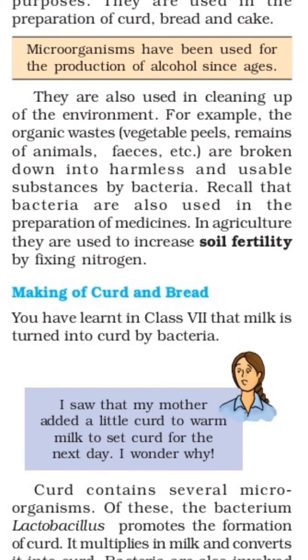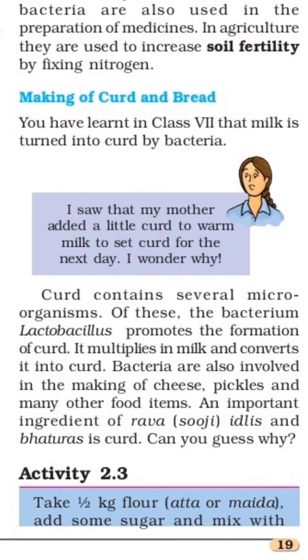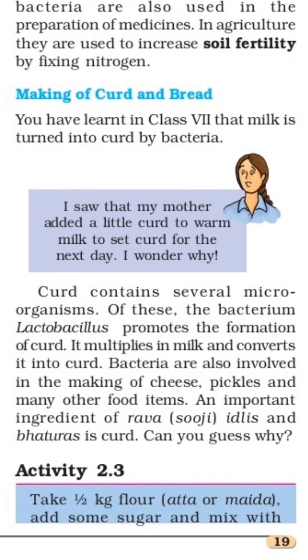In agriculture, they are used to increase soil fertility by fixing nitrogen. We are already aware of the rhizobium bacteria, which are used for nitrogen fixation. Next one, making curd and bread. You have learned in class 7 that milk is turned into curd by bacteria. We learned this concept in the 7th standard: milk is turned into curd by bacteria.